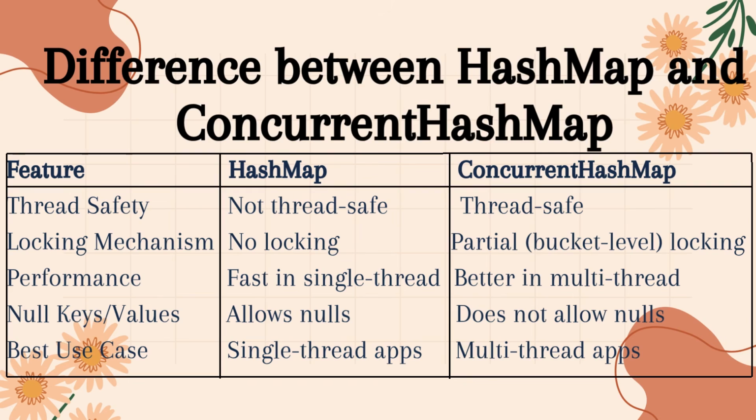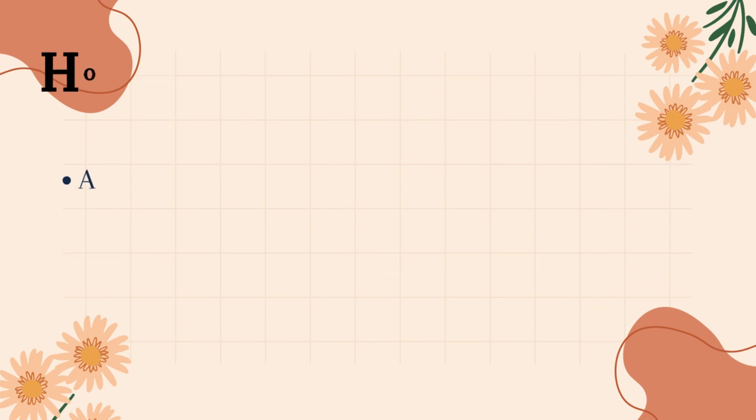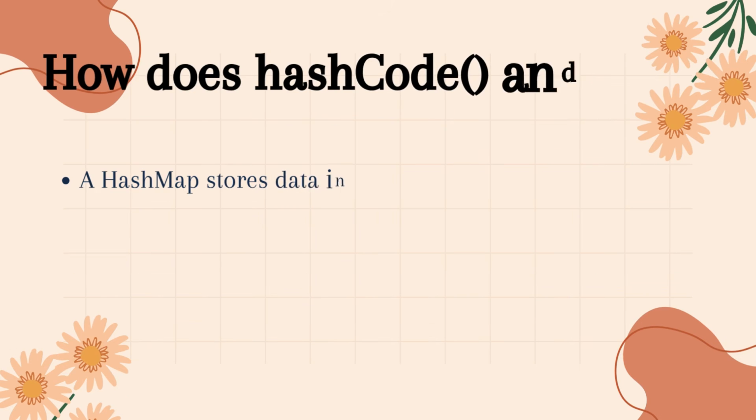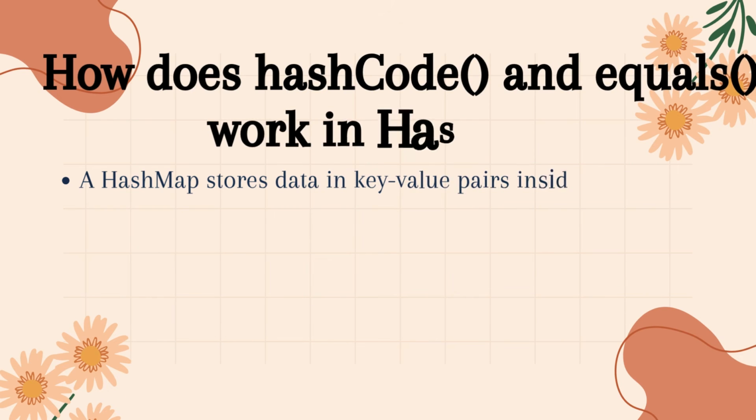5. Best use case. HashMap is suitable for single-threaded applications. ConcurrentHashMap is ideal for multi-threaded applications where high performance and thread safety are required. So remember, choose HashMap for simple, single-threaded programs, and ConcurrentHashMap when multiple threads are working on the same map concurrently.